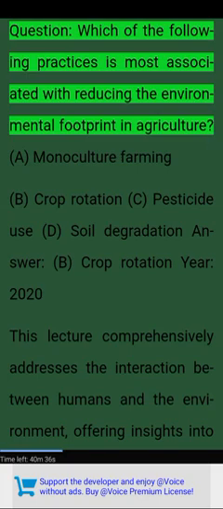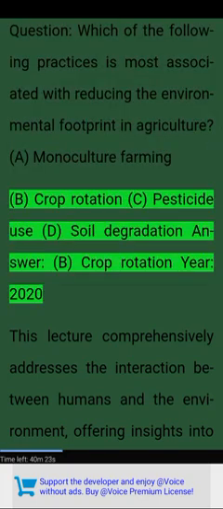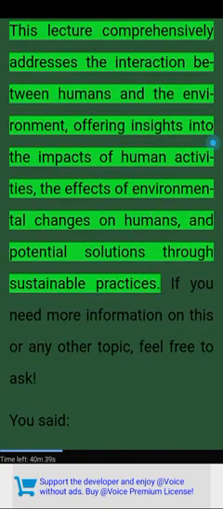Question. Which of the following practices is most associated with reducing the environmental footprint in agriculture? A. Monoculture farming. B. Crop rotation. C. Pesticide use. D. Soil degradation. Answer. B. Crop rotation. Year 2020.